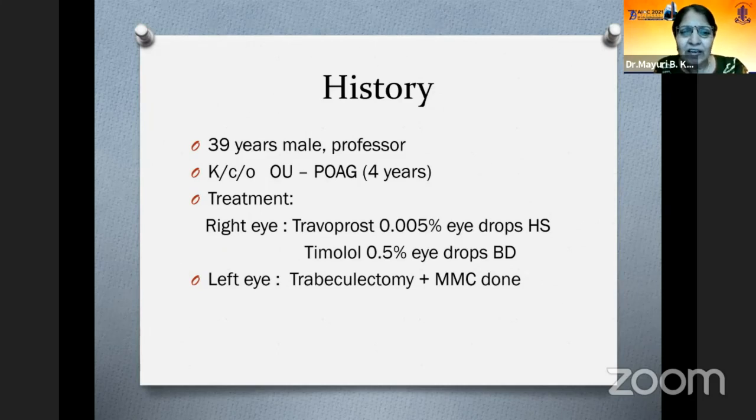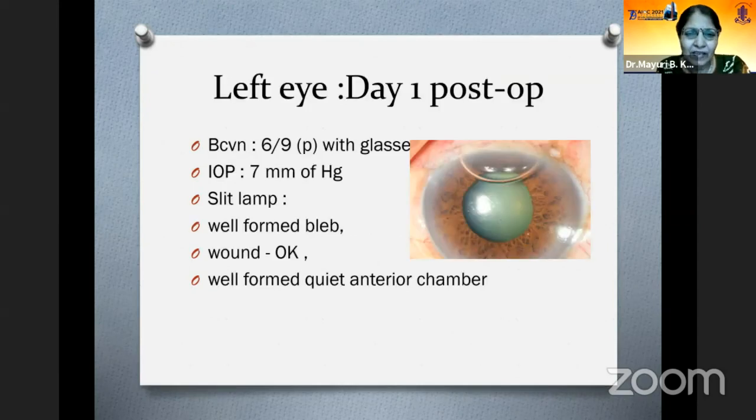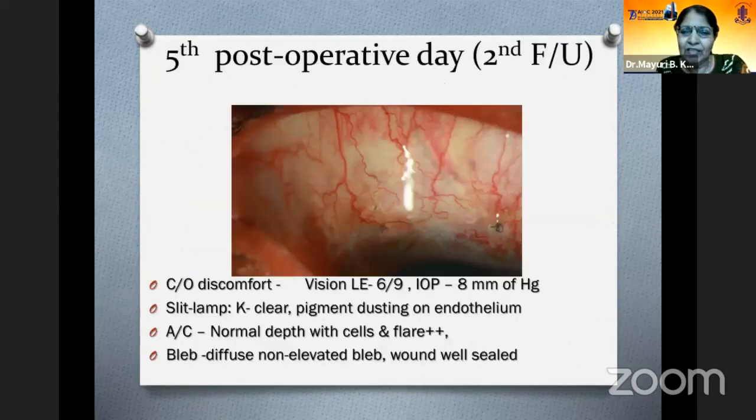This is a 39-year-old male patient who had primary open-angle glaucoma and had left eye trabeculectomy with mitomycin done. On day 1, everything was fine. The IOP was 7 mm of mercury, Seidel's negative, wound okay, well-formed chamber, and this is what you want. On the 5th day, he came with discomfort, and on slit lamp there was some pigment dusting on the endothelium with cells and flare 2+, and the bleb was diffused but not elevated now, and the wound appeared to be okay.